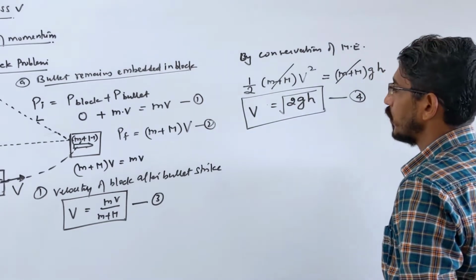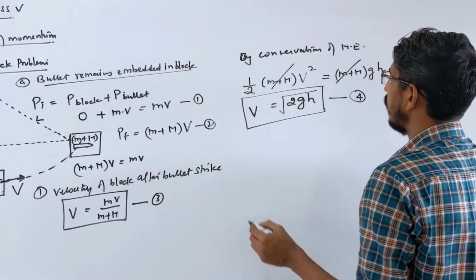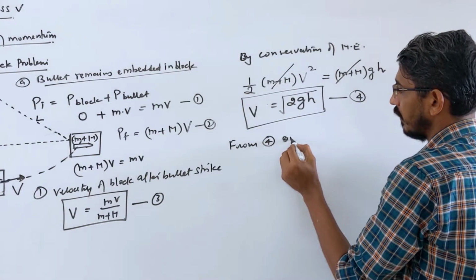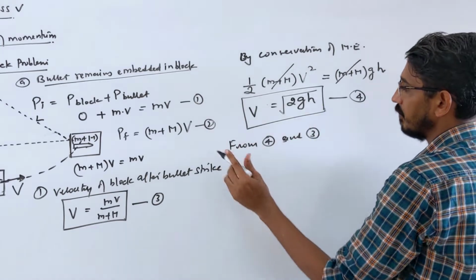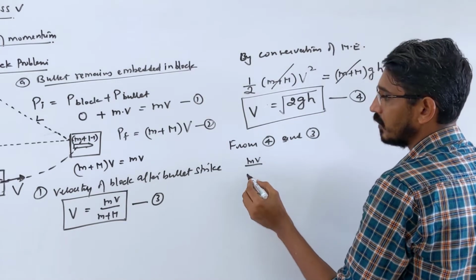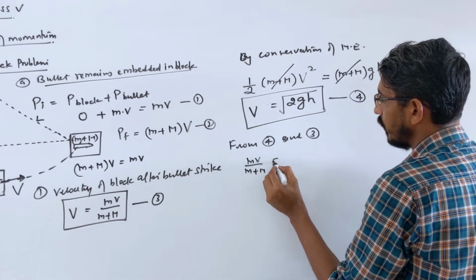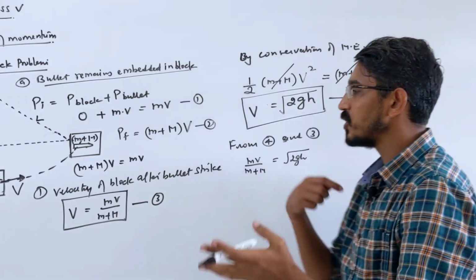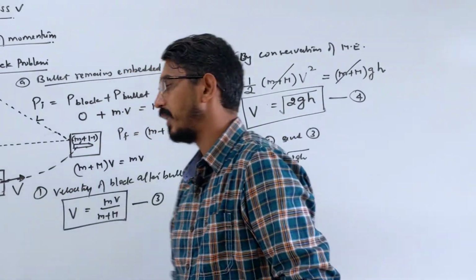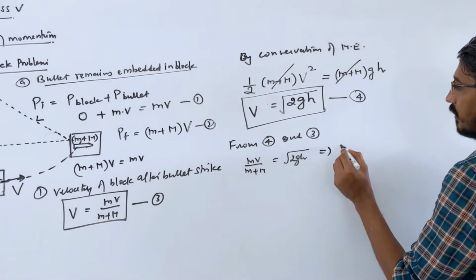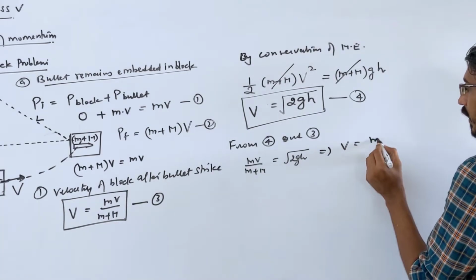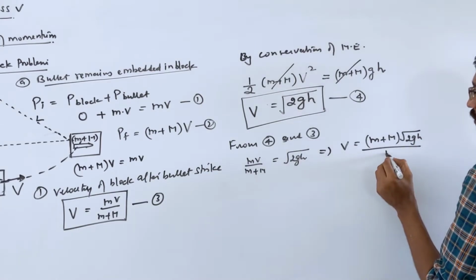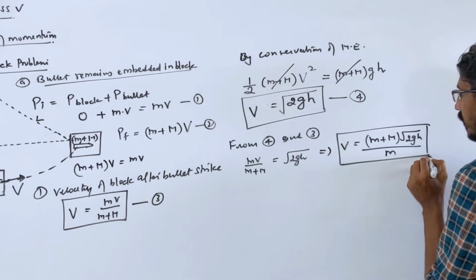So these both are giving the same answer. Now suppose you equate these two equations, from 4 and 3, what will you get? You equate them, you say that mv upon m plus M should be equal to root 2gh. From here, suppose they ask the velocity of the bullet, this is unknown, then you can find it from here. So v is nothing but this term comes here, m plus capital M root 2gh by small m. This gives the velocity of the bullet.